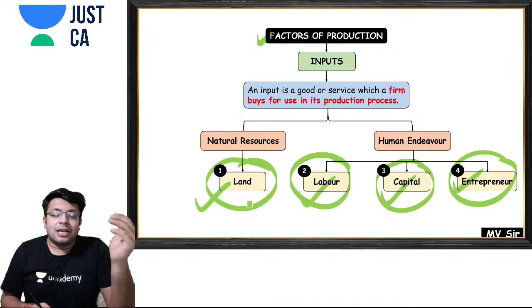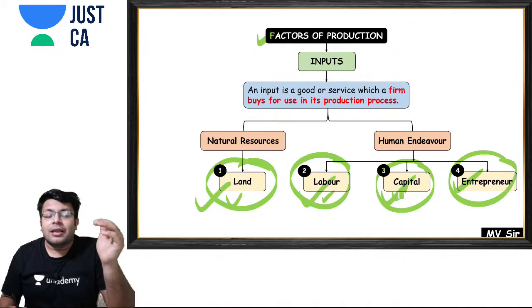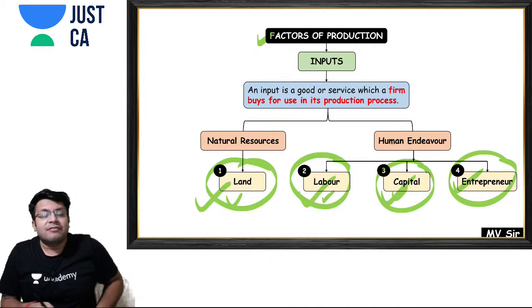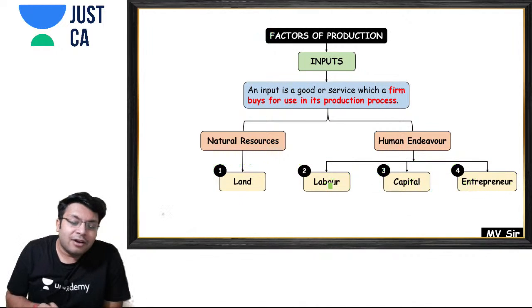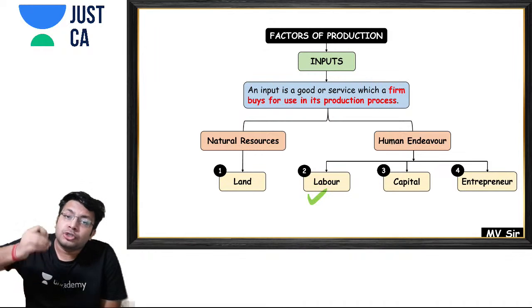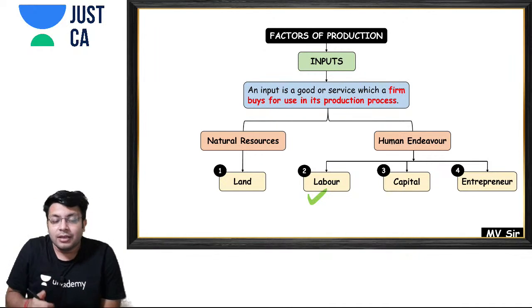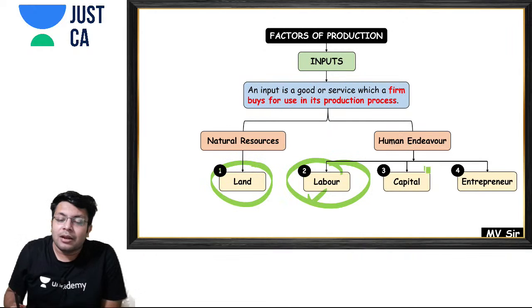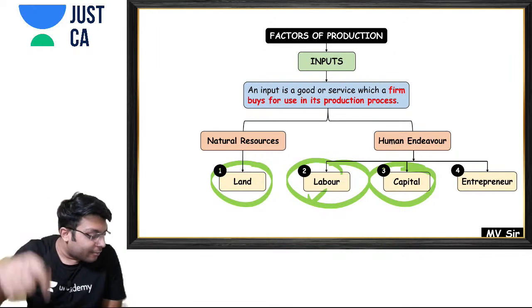Please tell me whether land, labor, and capital can work by themselves. Labor can work by themselves, but we need someone to show them the direction of how to work. Can land, labor, and capital work themselves? Yes or no? Please write in the comment section.